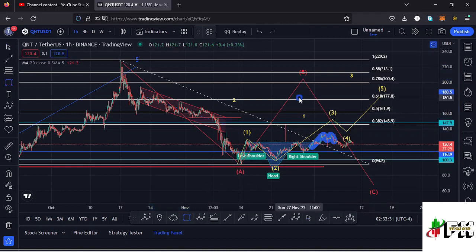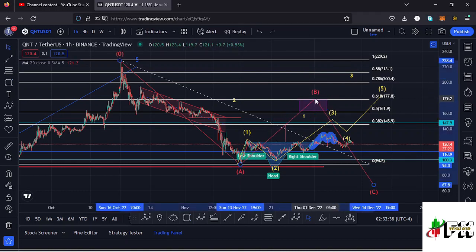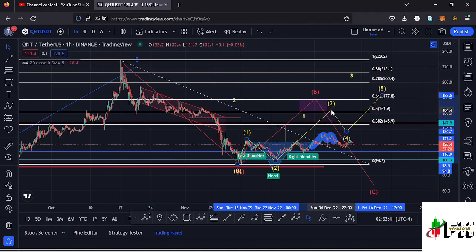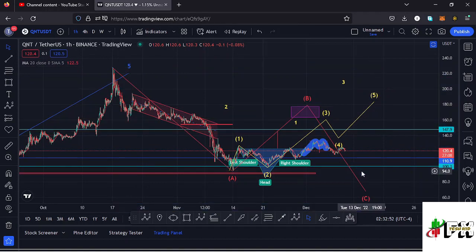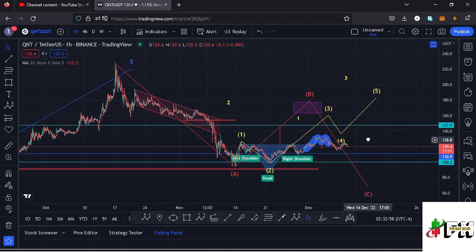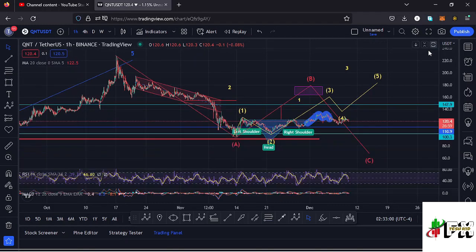So in case Quant continues to push even higher and fully get into this target area, there are chances that we can either be in the formation of this wave 3, or maybe this might be a wave B before we continue pushing lower in the formation of that wave C. So that is the dilemma that I have here on the quant chart, and we need to be very careful and also wait for confirmations on which Elliott wave count to follow here on the quant chart, and also taking a look at the indicators to see what movements will be supported here on the RSI.